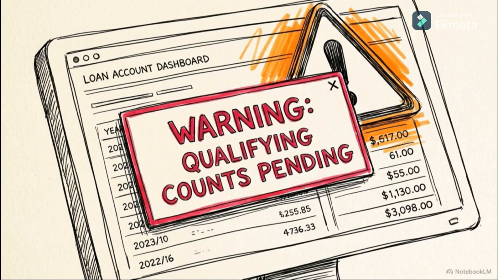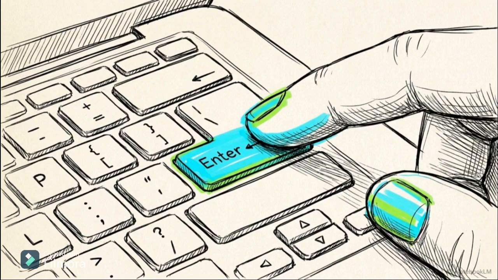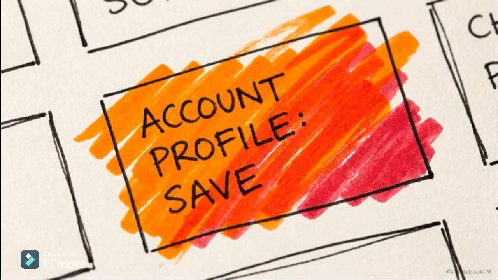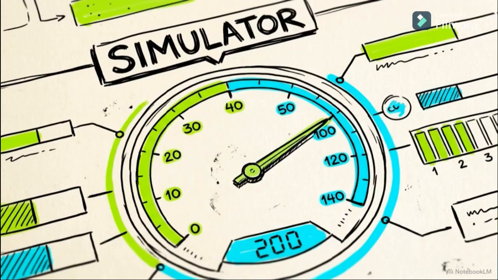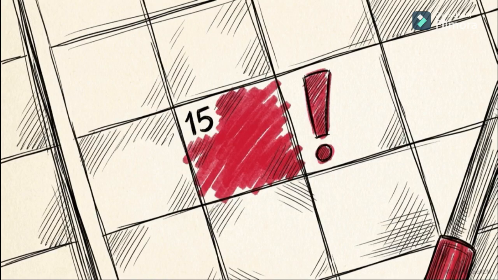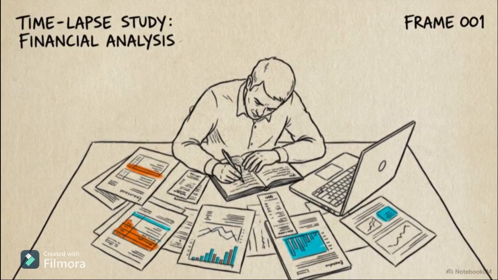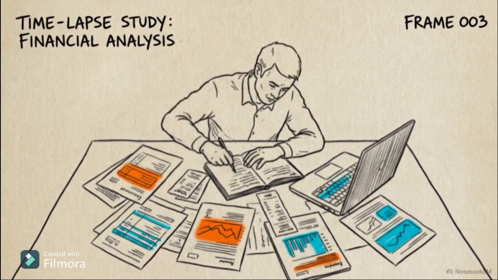Switching plans without proper verification could reset your progress toward the 120 payment forgiveness goal. The first step for every borrower is to log in to studentaid.gov and confirm exactly which plan you are currently on. Use the Department of Education's loan simulator to compare RAP against your other options, so you can see the math before the 90-day window closes. The RAP framework shifts student loans from a passive monthly obligation into a math-heavy challenge that requires active income management to navigate successfully.